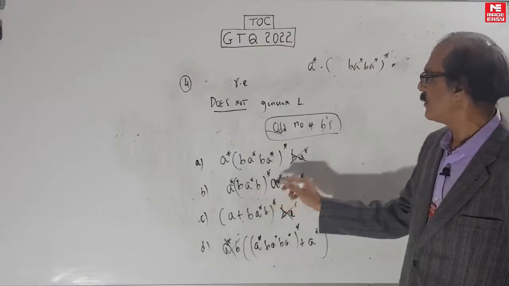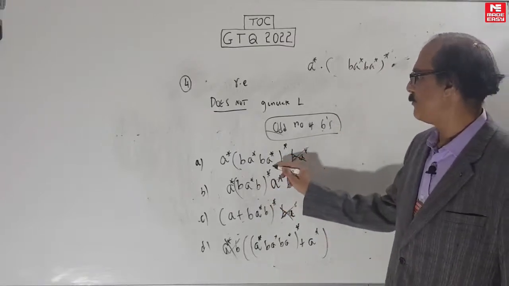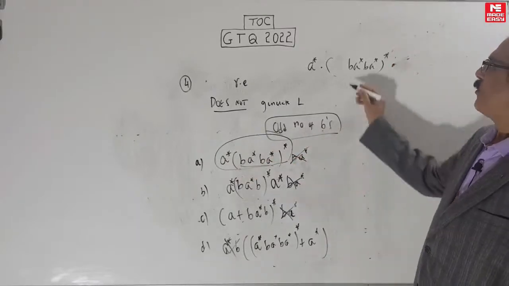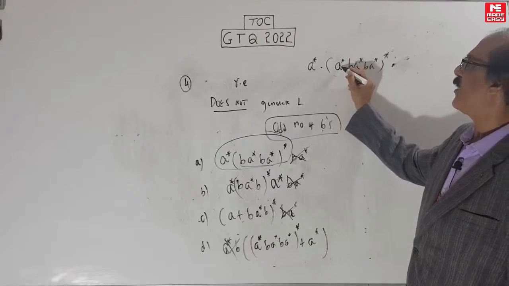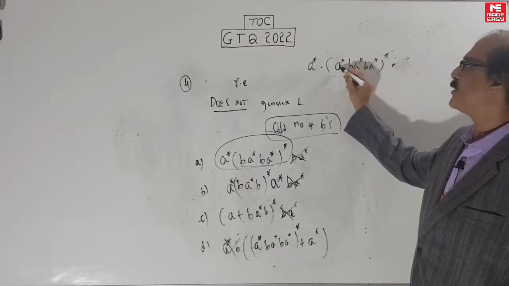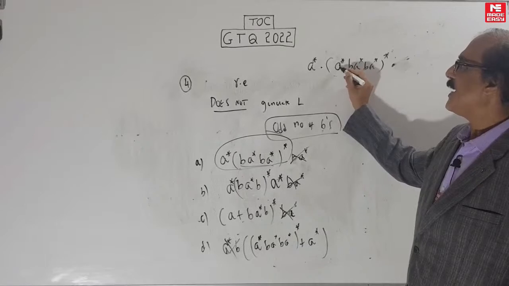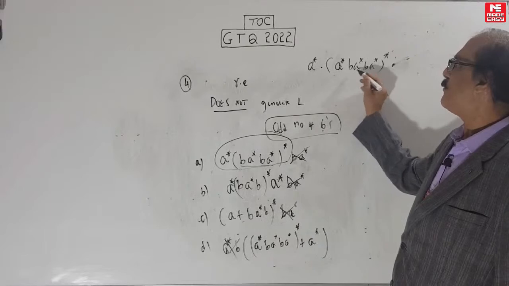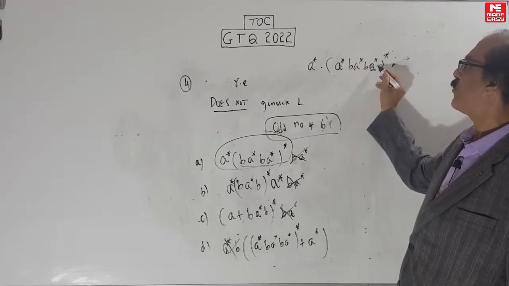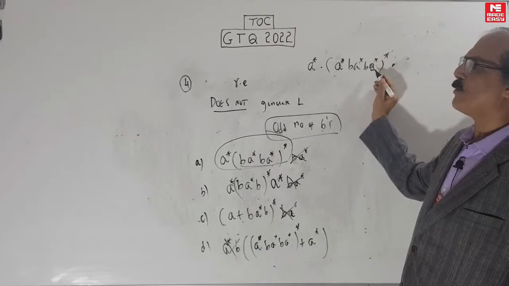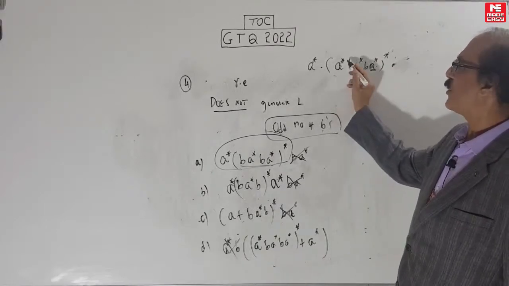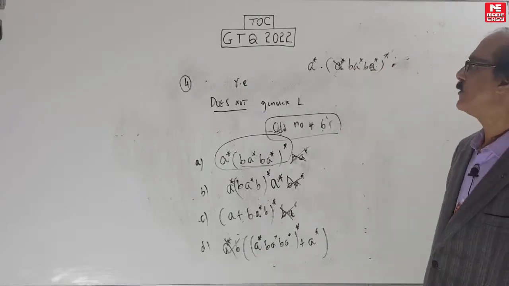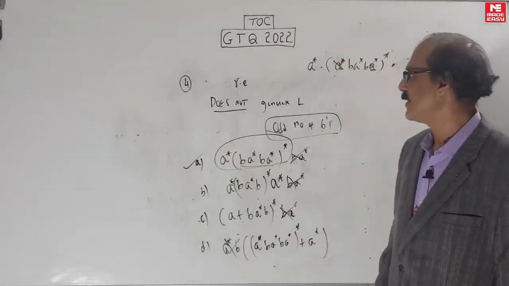This is also still correct. B A star, B A star, whole star. So this part indeed is even number. Why is this A star redundant? Because whatever work this A star can do, that is bringing the A star in the front. That this will do anyway. Why do you need this A star? You can argue that in between you may want A, that can be done by this also. You don't need this A star. One of these A stars should be present. If you put A star here, you can remove this A star. Or if you put the A star here, you can remove this A star. No harm will come. So this is correct, clearly.